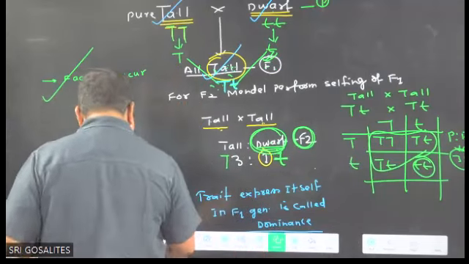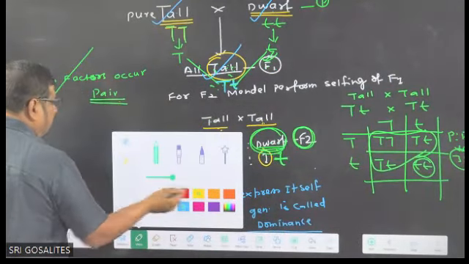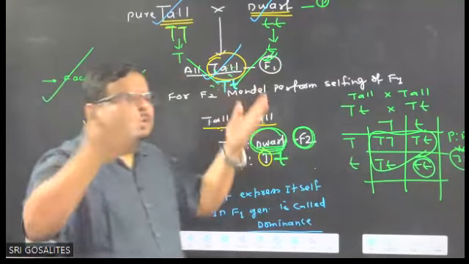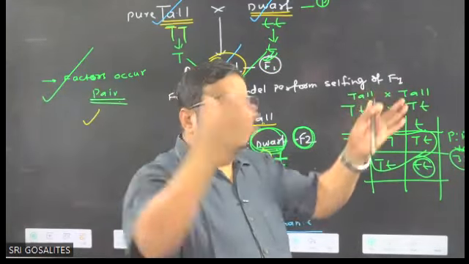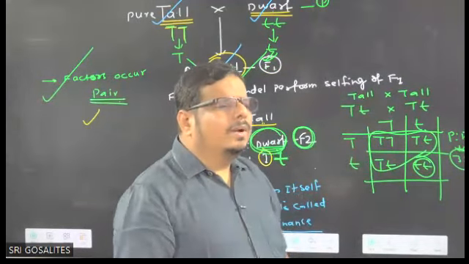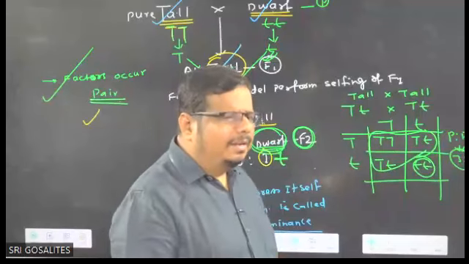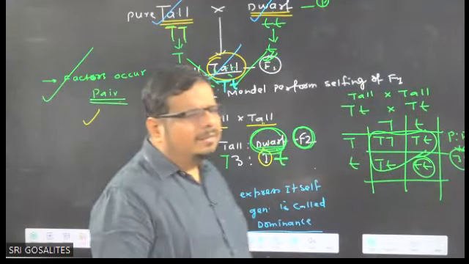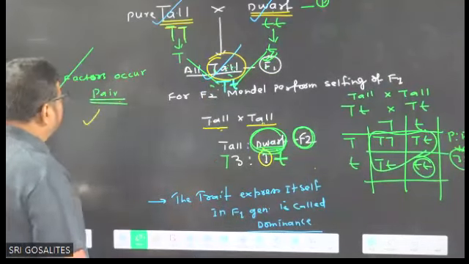So how did Mendel prove dominance? It is not called a proof of dominance. Nothing else came to Mendel's mind other than this: out of two, one is expressing and another is not expressing. So Mendel simply said that what is expressing is called dominant, and what is not expressing is called recessive. Is it clear in the mind? So this is about dominance.